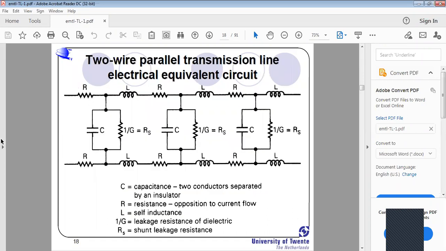This is the equivalent circuit of the two-wire parallel transmission line, the electrical equivalent circuit. These are the distributed parameters, RLGC. This is called one section. This is one section of the transmission line.